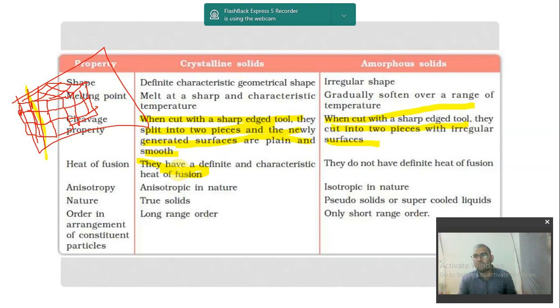But in amorphous solid, it is not the case. In some cases, it can take 1 kilojoule. In some cases, it can take 0.5 kilojoule. In some cases, it can take 1.3 kilojoule. So they do not have a definite heat of fusion.